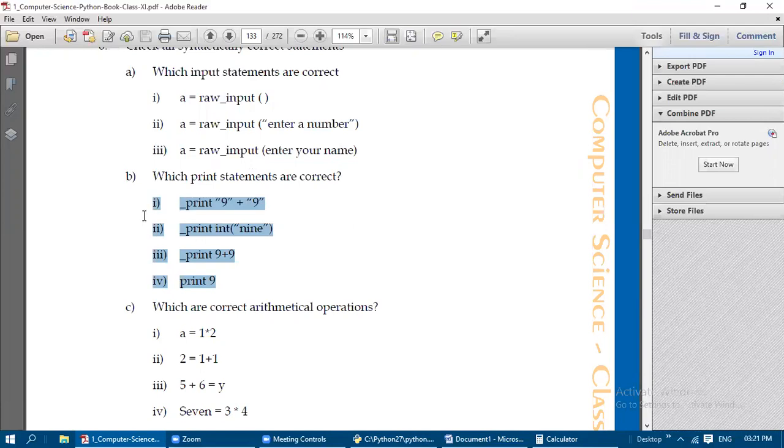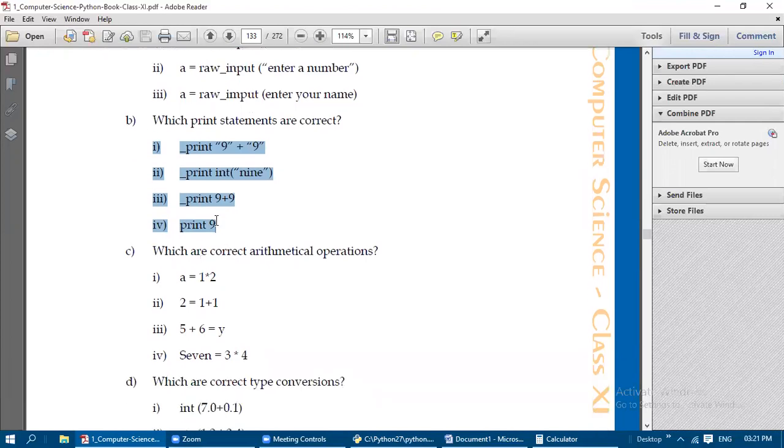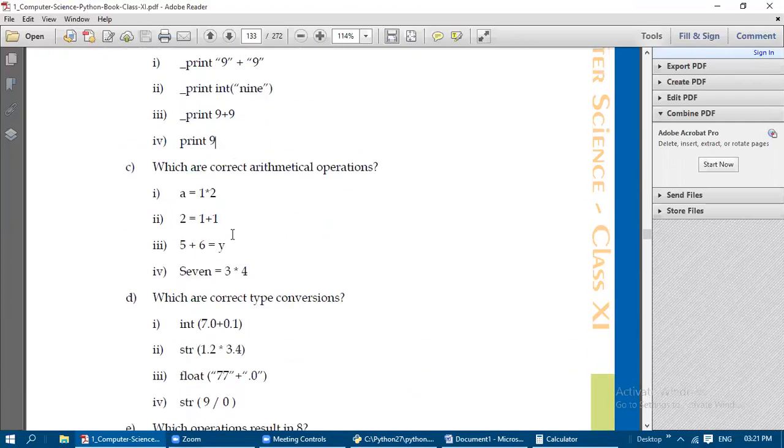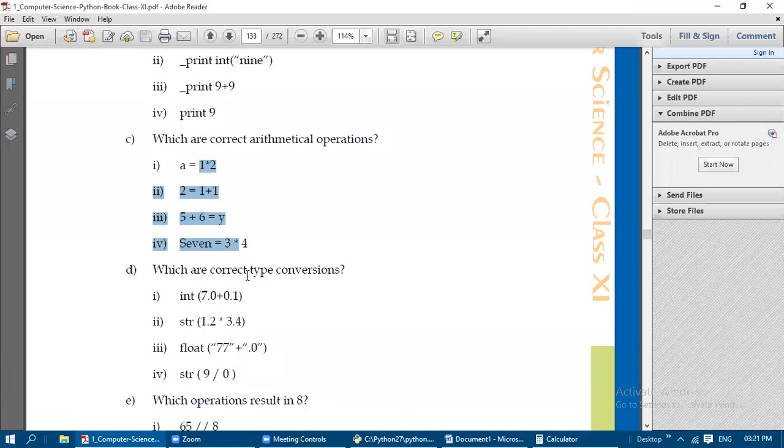That means even more than one print statement may also be correct. You just check it and write whichever statements are correct. Okay. And which are the correct arithmetical operations, you also just try it out and write the answer. Okay. Correct arithmetical operations, which and all are correct, you just take it and write it.